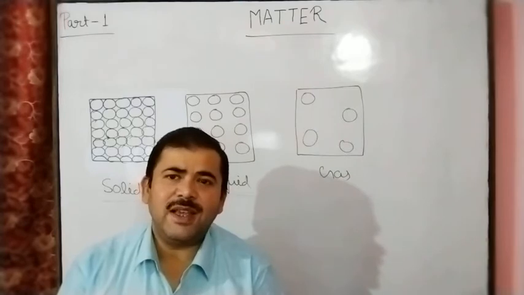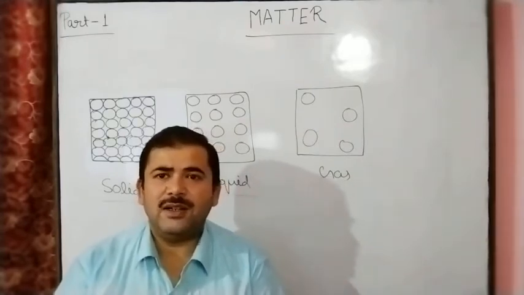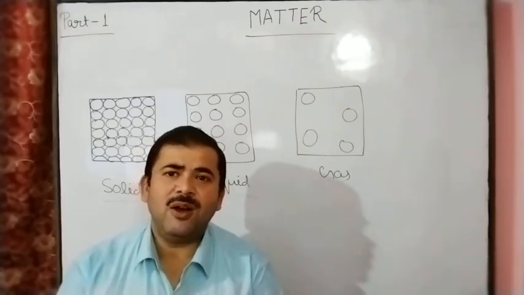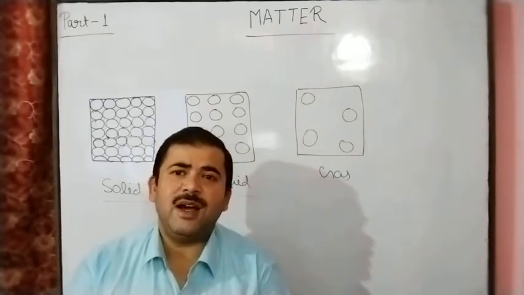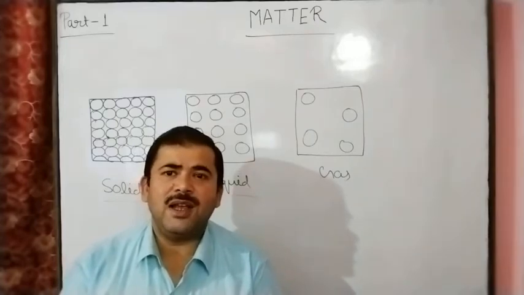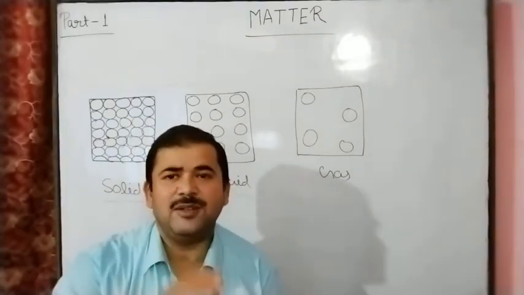So overall, the atom is the smallest particle of matter, and it may or may not exist independently. And the molecule is also the smallest particle of matter, and it exists independently.